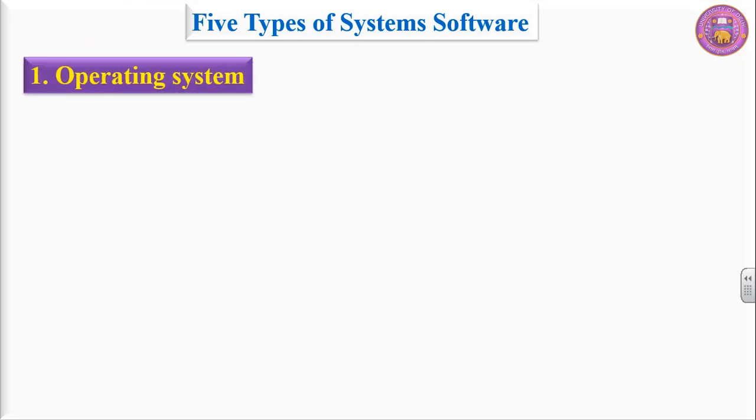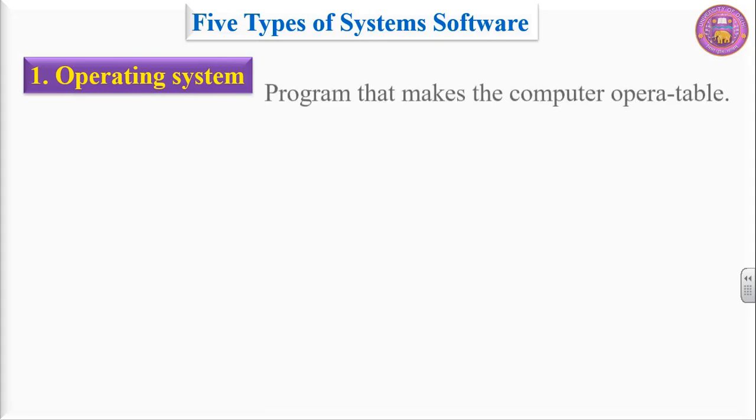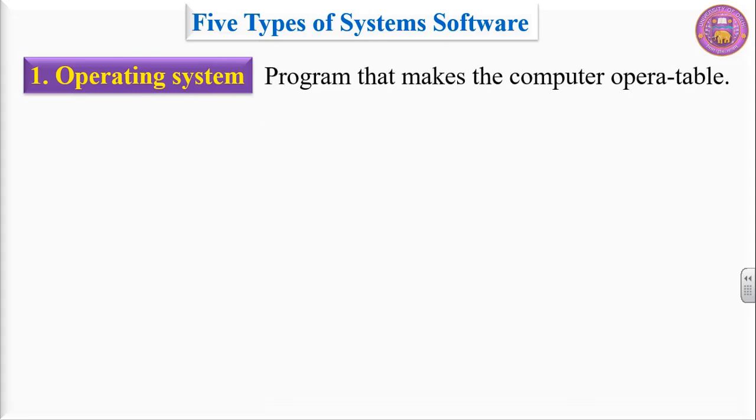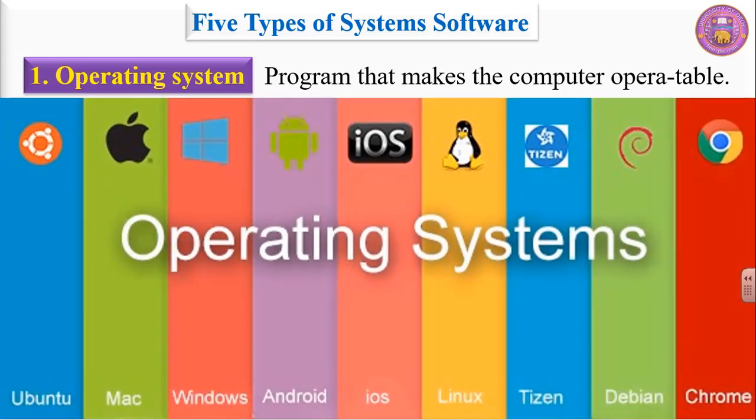The first one is operating system, the program that makes the computer become operatable. There are a number of operating systems which are available to us. For example, Ubuntu, Mac, Windows, Android, iOS, Linux, Tizen, Debian, Chrome.